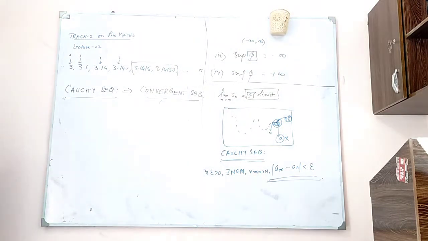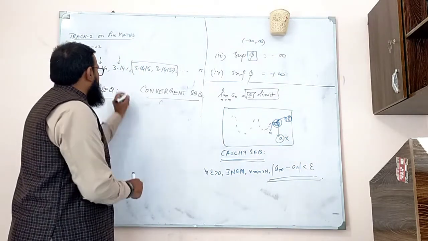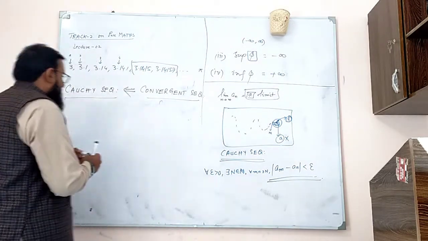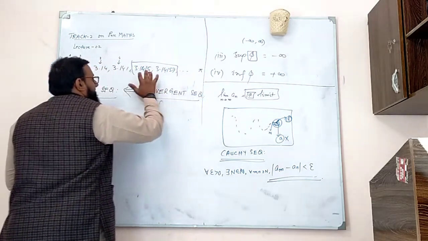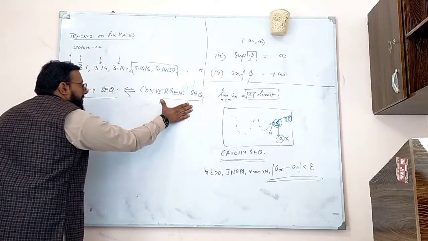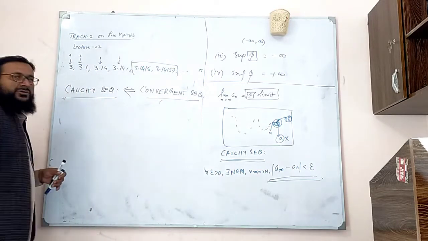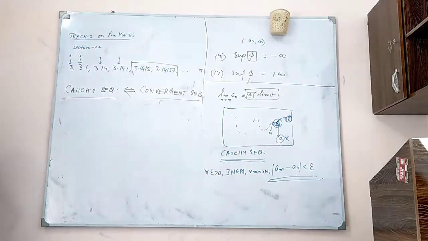This sequence is convergent to pi. This is always a Cauchy sequence. So if a sequence is convergent, then obviously it would be a Cauchy sequence. But what about the converse? Is every Cauchy sequence convergent? Not possible.